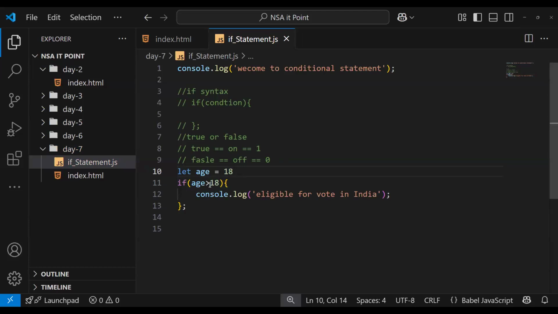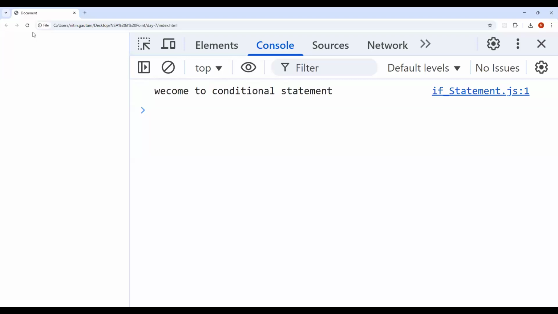No, because it only checks values greater than 17. So I need to either make this 17, or I just need to add the equals to. That's why this condition comes in, so it handles everything.